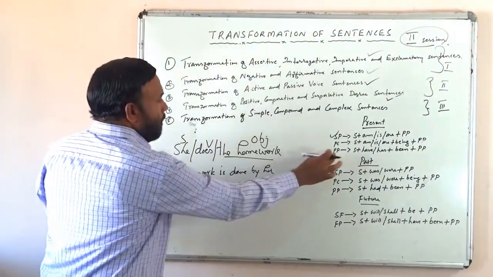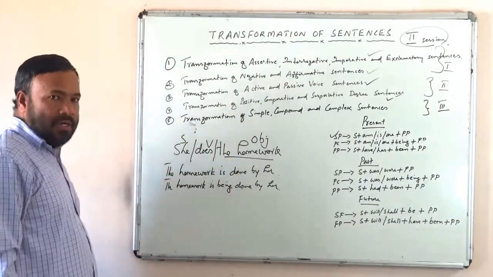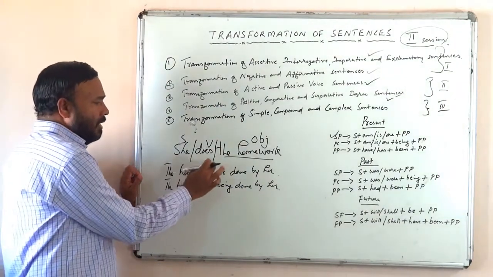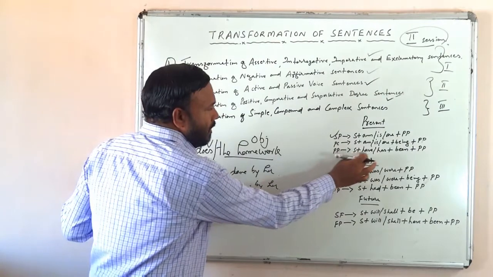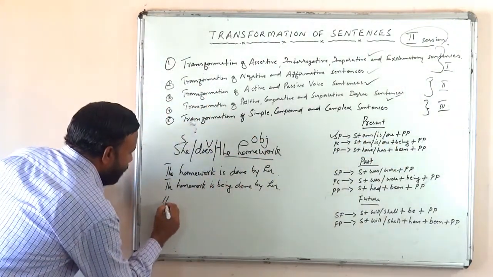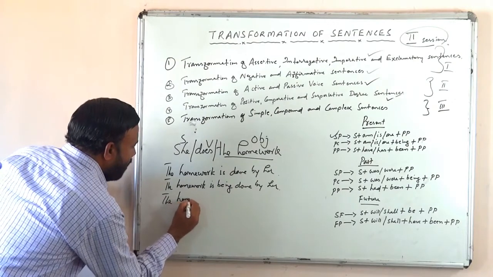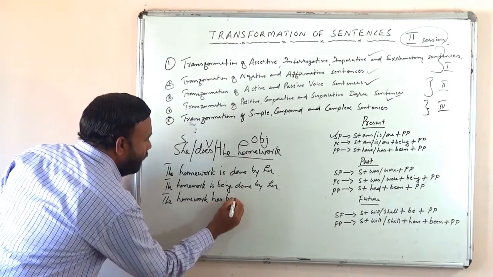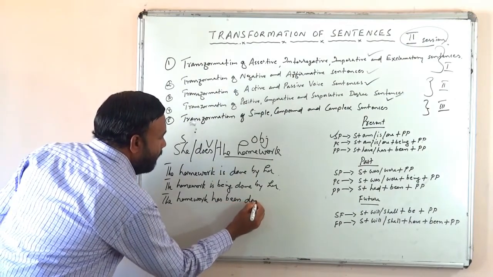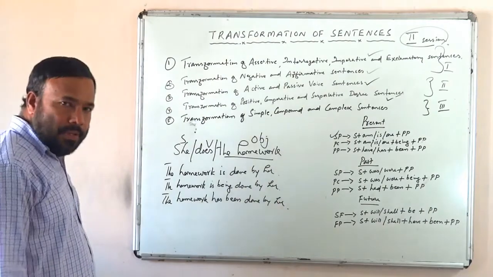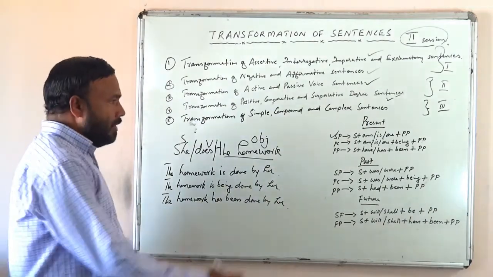What will be the present perfect of this? She has done the homework, isn't it? What will be the passive? Have or has plus been plus past participle. So what will you get? The homework has been done by her. Present perfect continuous has no passive.